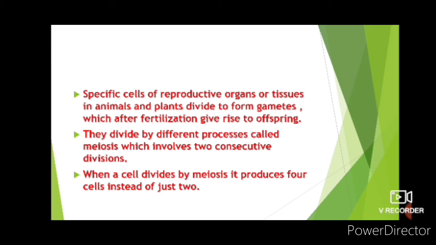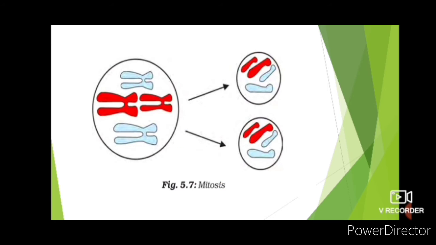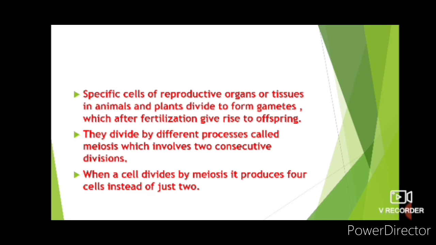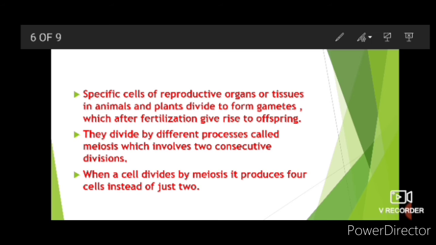When a cell divides by meiosis, it produces 4 cells instead of just 2. Like here in mitosis only 2 identical cells are produced, and in meiosis 4 cells are going to be produced.